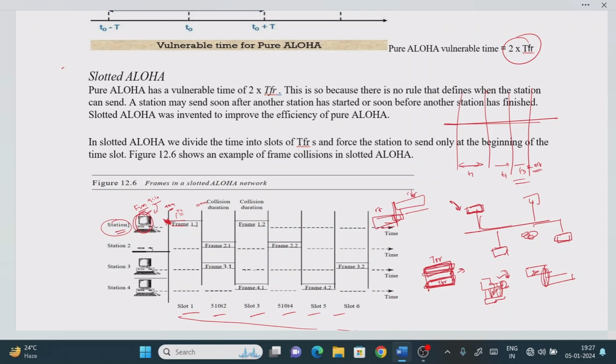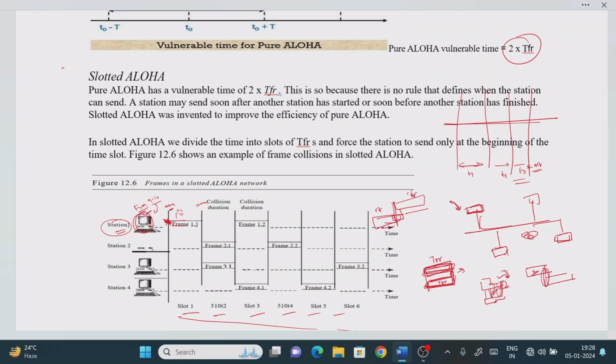One is that the total time period will be divided into multiple time slots, and whenever the station wants to send a frame, it has to send it only at the starting of that particular time period. If it misses the starting time, nothing but 9 a.m., it cannot send the frame in between the time slot. That point is very important to remember.